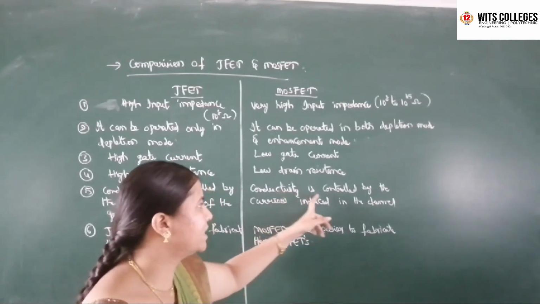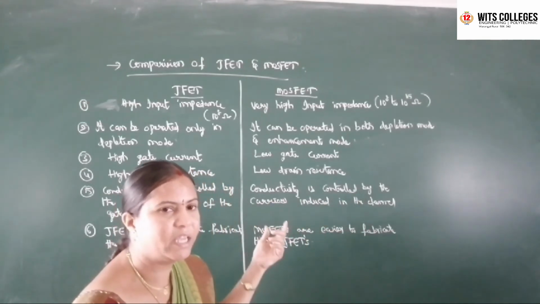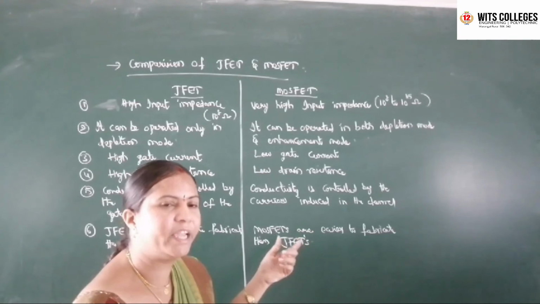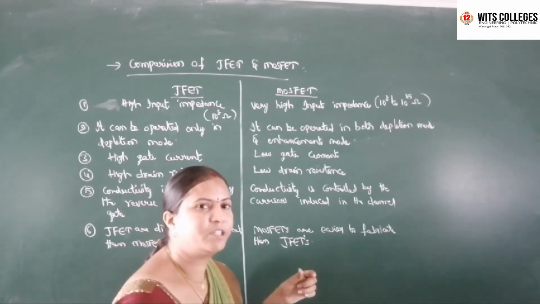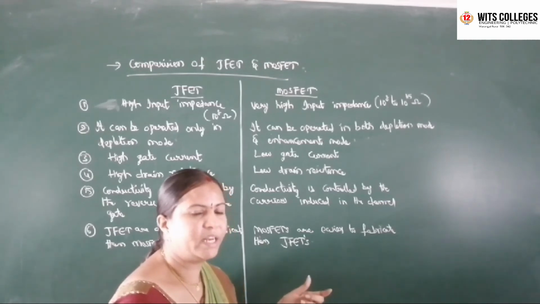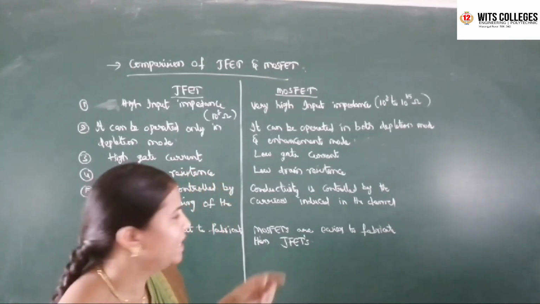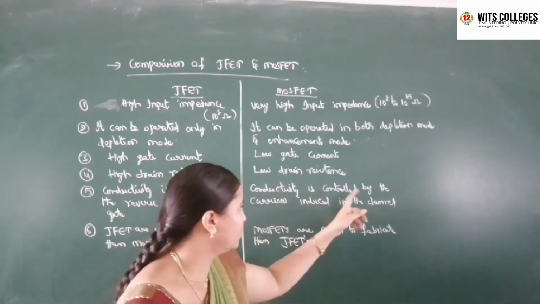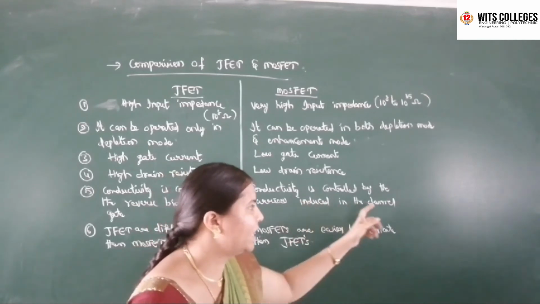That is nothing but conductivity is controlled by the carriers. If it is an n channel, negative charge carriers will be developed at the channel. If it is a p channel MOSFET, holes, positive charge carriers will be developed at the channel. That means the conductivity is controlled by the carriers, either electrons or holes, induced in the channel.